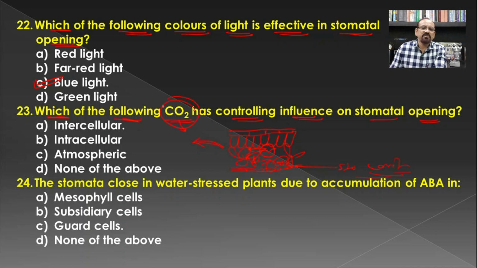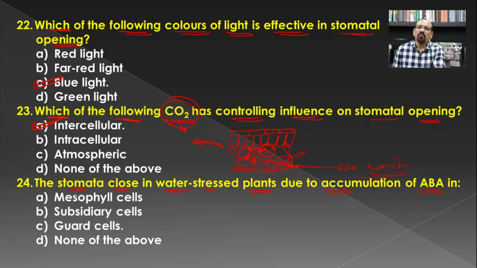The carbon dioxide concentration increases between the cells in the leaf, and hence the intercellular carbon dioxide has the controlling influence on the opening and closing of the stomata. The stomata close in water stressed plants due to accumulation of ABA in.